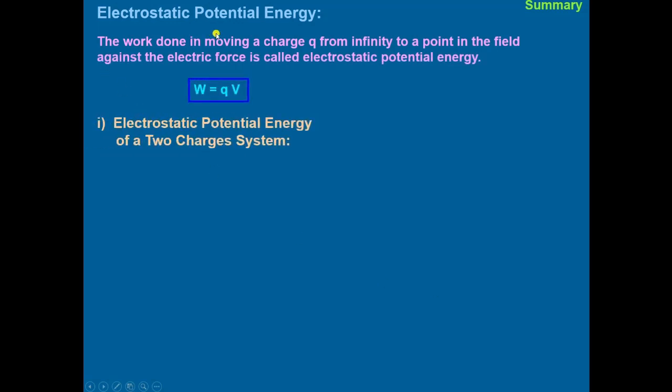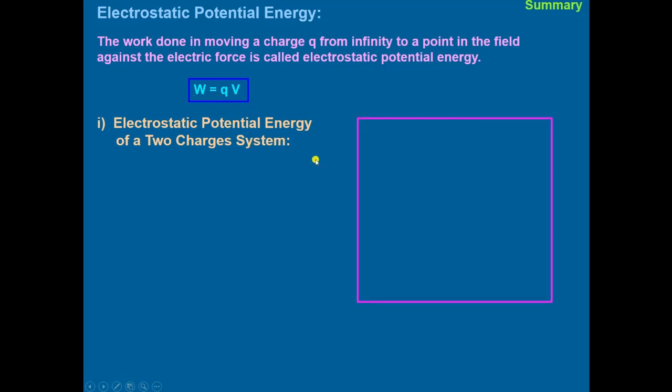Then, electrostatic potential energy: the work done in moving a charge Q from infinity to a point in the field against the electrostatic force is called electrostatic potential energy. That is, work is equal to QV. This work is equal to the potential energy.